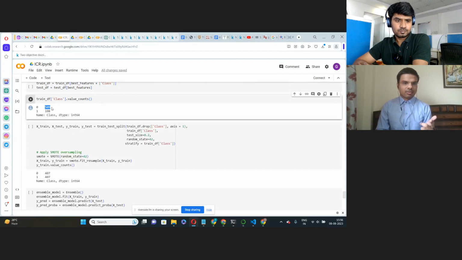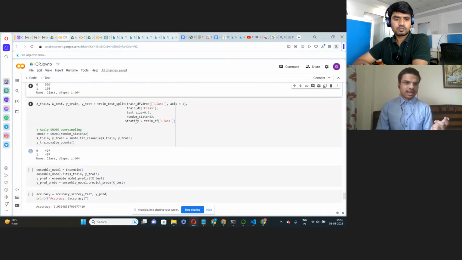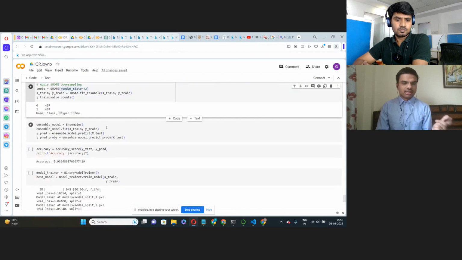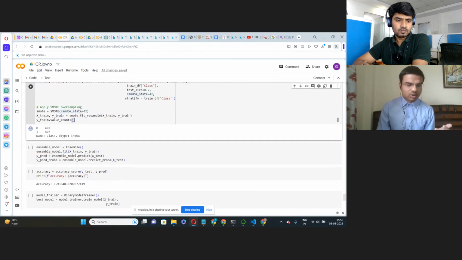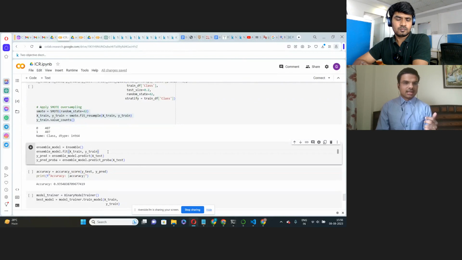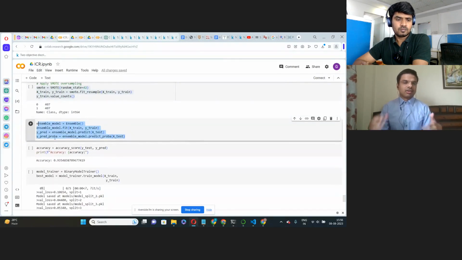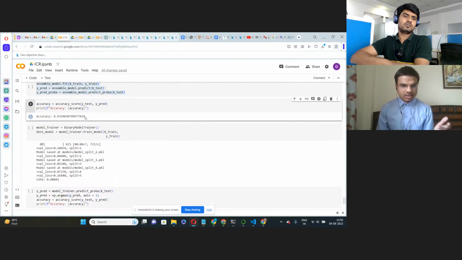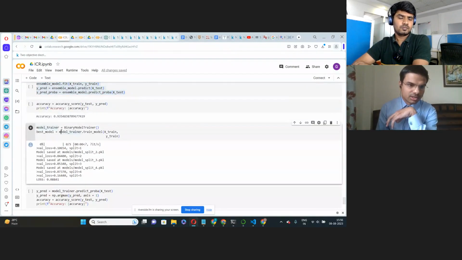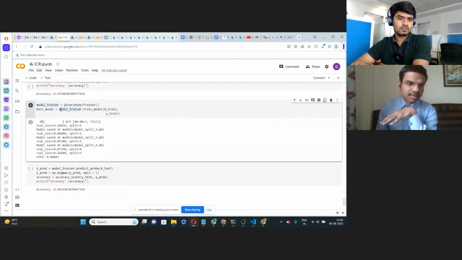Then after that, we perform oversampling to balance the data set. So we now get 407 for each of the two levels in the training set. Then we train the ensemble model, and we find the accuracy, which is 93%. Then we perform the K4 binary model trainer, which has the K4 validation technique, and through that we get a loss of approximately 0.08, and then we get an accuracy of 94%.